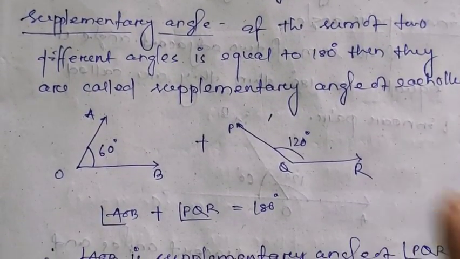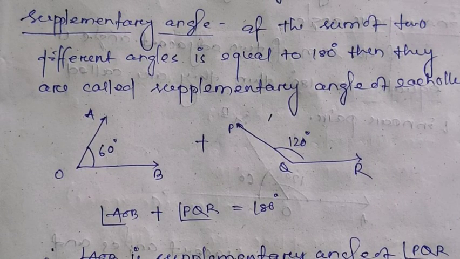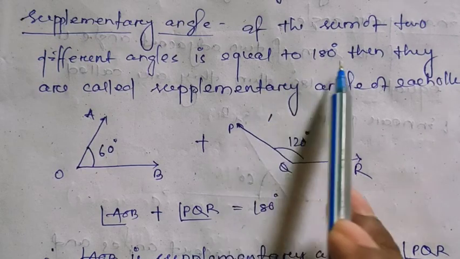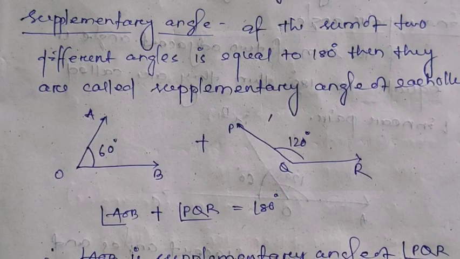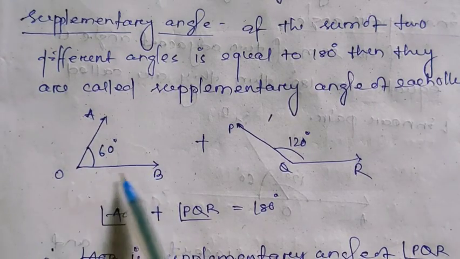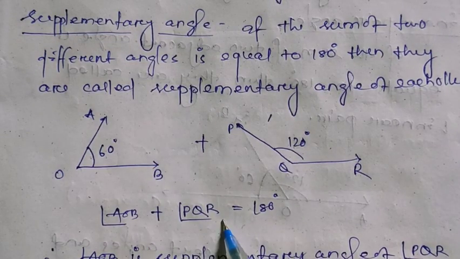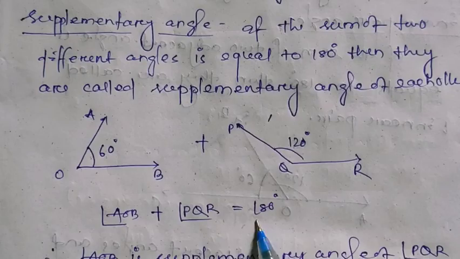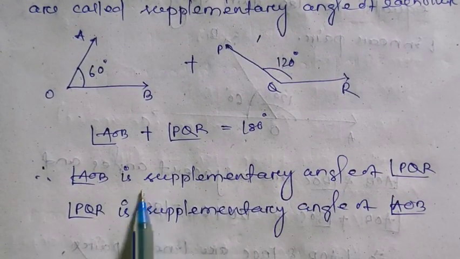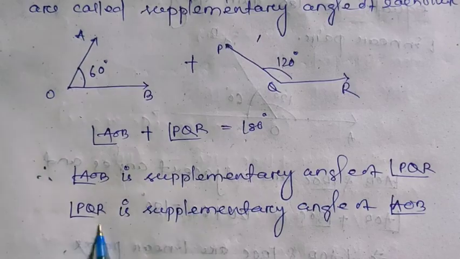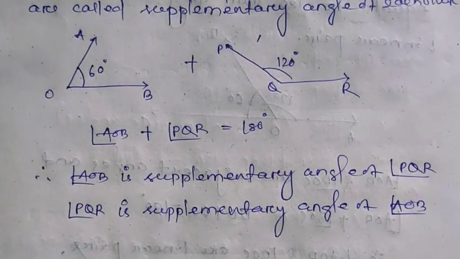Then supplementary angle. In complementary angles we have already seen that if the sum of two angles is 90 degrees, then they are complementary. In supplementary angles, if the sum of two different angles is equal to 180 degrees, then they are called supplementary angles of each other. That means if AOB is 60 and PQR is 120, then AOB plus PQR, that is 60 plus 120, is equal to 180. Then I can say AOB is the supplementary angle of PQR and PQR is the supplementary angle of AOB.